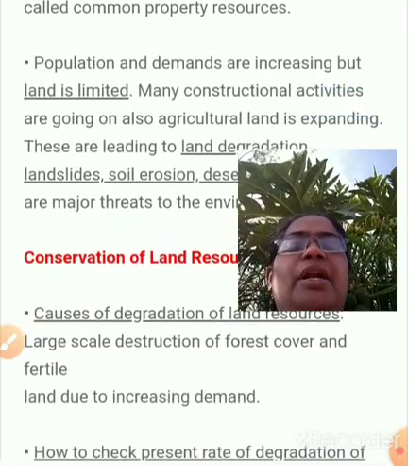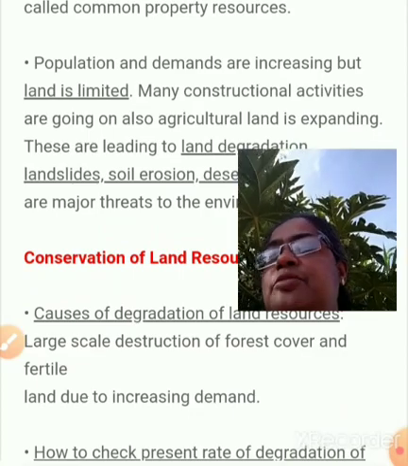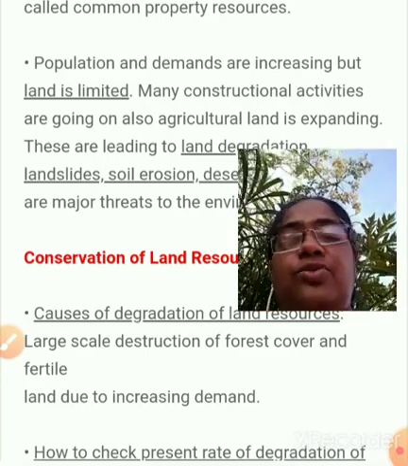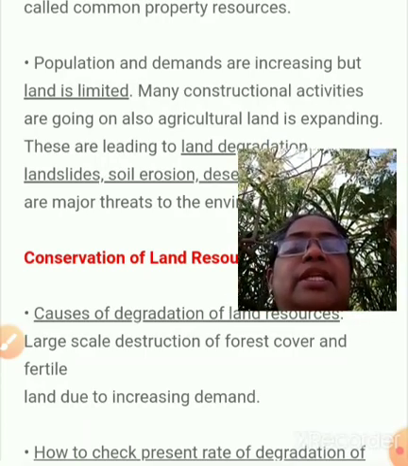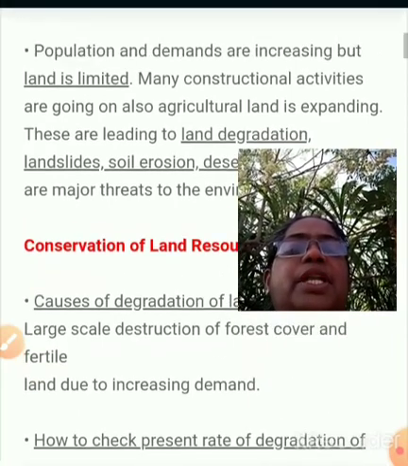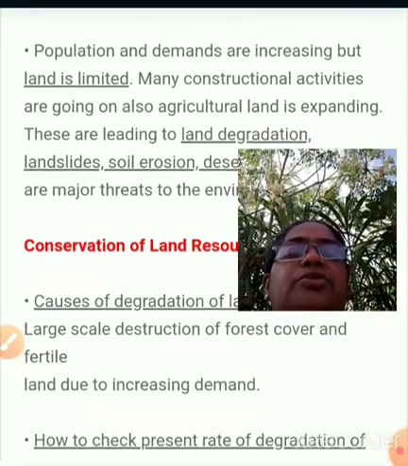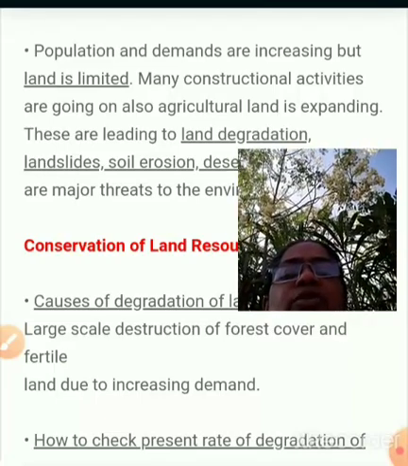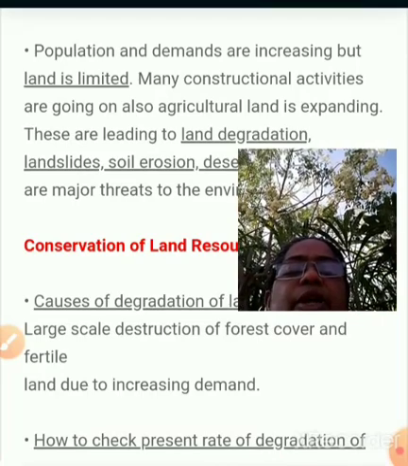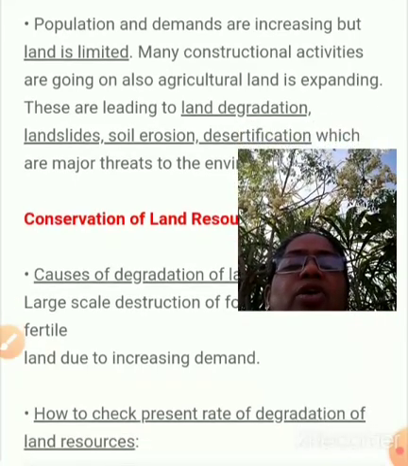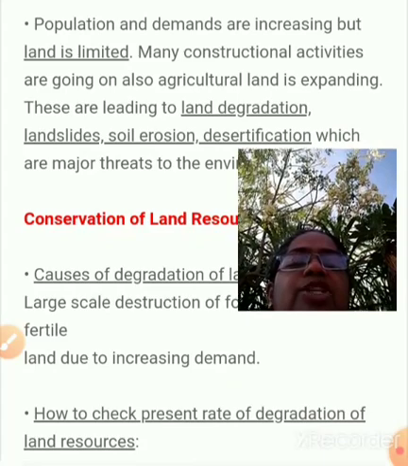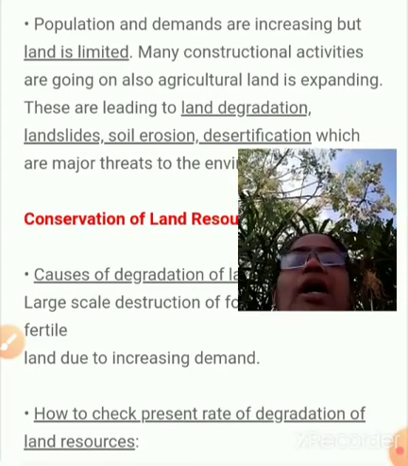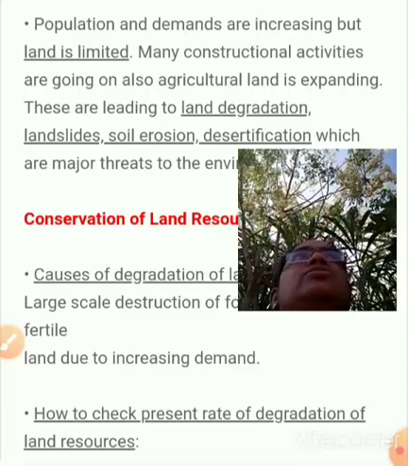Then population and demand are increasing but land is limited. When we are thinking about population and land use, we can see that the demand for land is increasing because of population, as well as the development of industries and other things. That's why land is limited. Many construction activities are going on. Also agricultural land is expanding, and we are trying to expand agriculture wherever it is possible. At the same time, different types of construction are also going on.